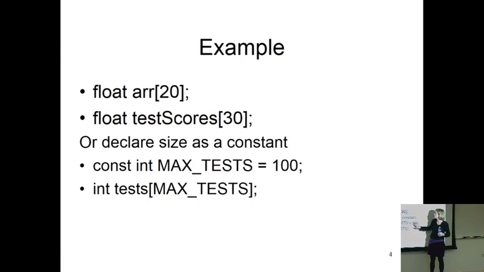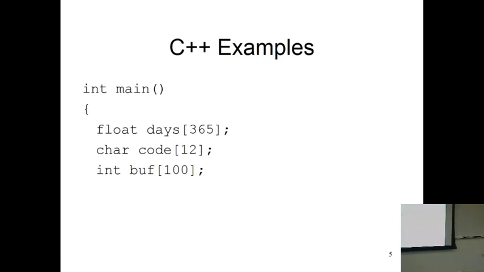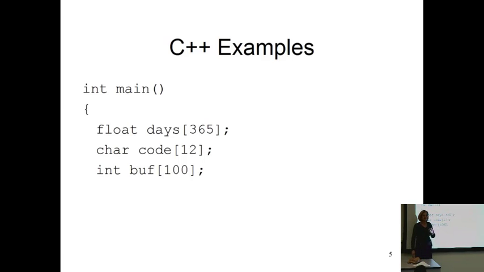So therefore, if you want to change it later, you can change it in that one location. But the bottom line is whatever's in those brackets, those square brackets, must be a known value. It can't be an X or a variable. Okay? Okay, so that's easy, right? So we can declare an array called days of type float with 365 of them. We can declare an array called code, which has 12 characters in it. We can declare an array called buff, which has 100 integers.